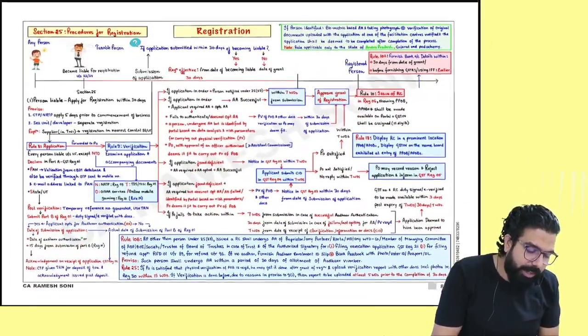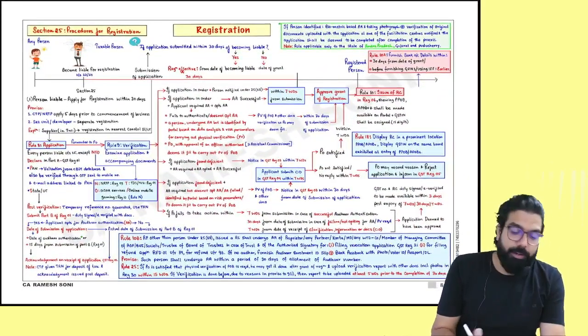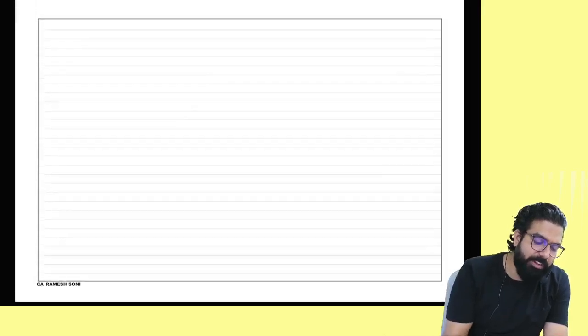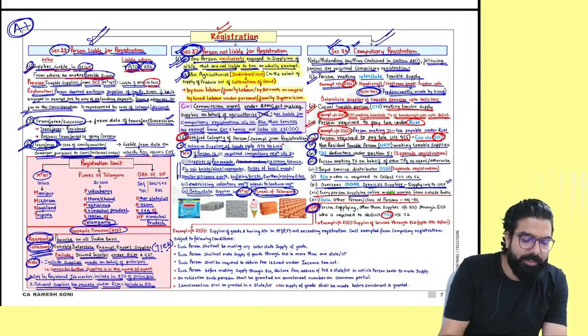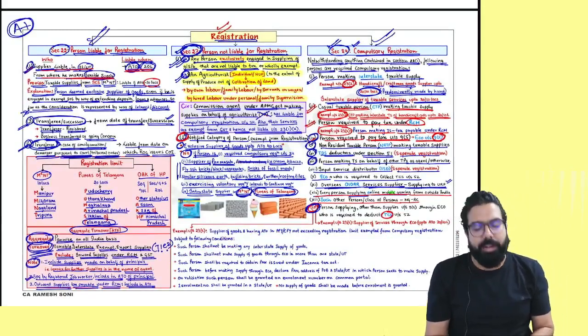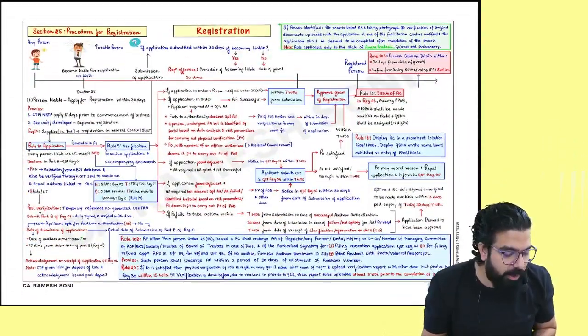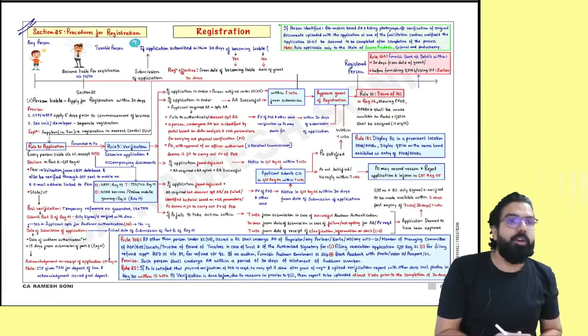Please come to the next page now. Everyone over here, who are the people liable for registration? Section 22 and section 24 told us those are the people who are liable for registration. Now once you become liable for registration, comes section 25.